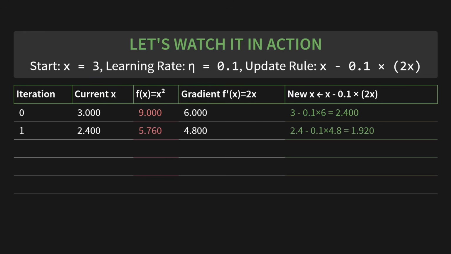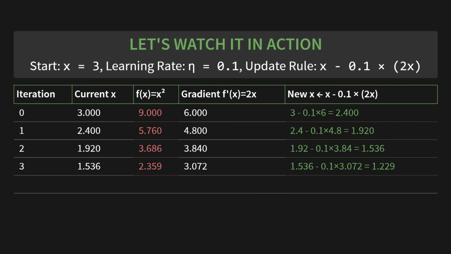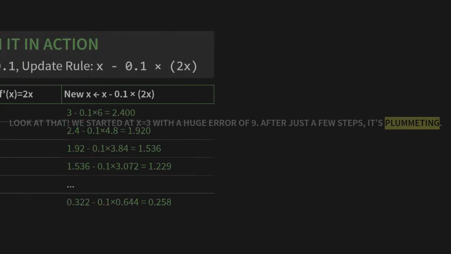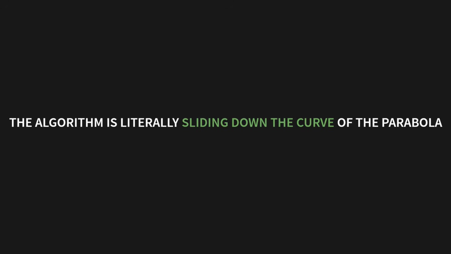Now for iteration 1, we start at 2.4. The error has already dropped to 5.76. We repeat the process. Calculate the new gradient, take another small step, and we land at 1.92. I'm not going to go through every single line, but you can see the results here. Look at that. We started at x equals 3 with a huge error of 9. After just a few steps, it's plummeting. The algorithm is literally sliding down the curve of the parabola.